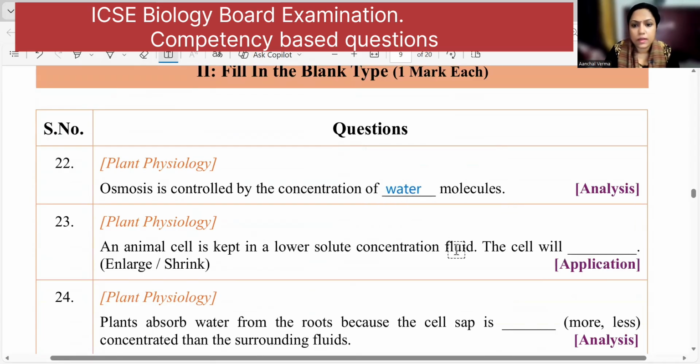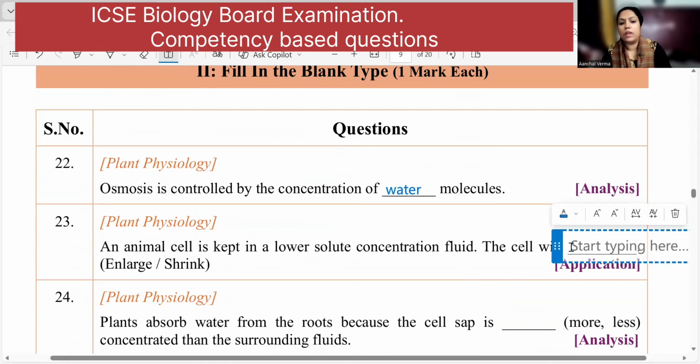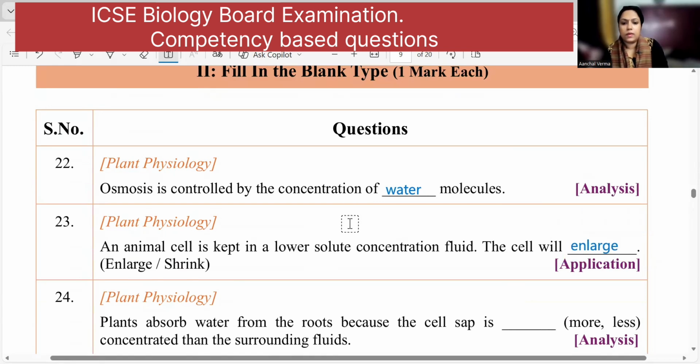Correct? The animal cell is kept in lower solute concentration fluid. Lower solute concentration fluid means dilute solution. So here, what will happen to the cell? Enlarge. Correct? Next one.